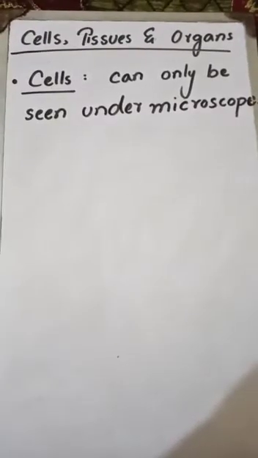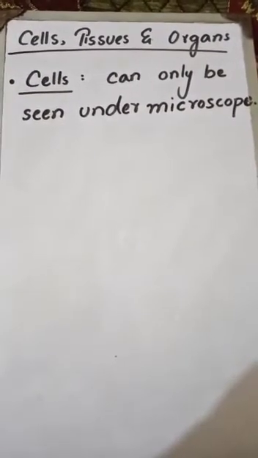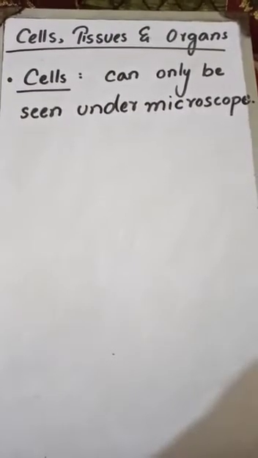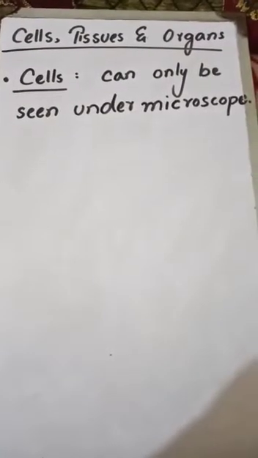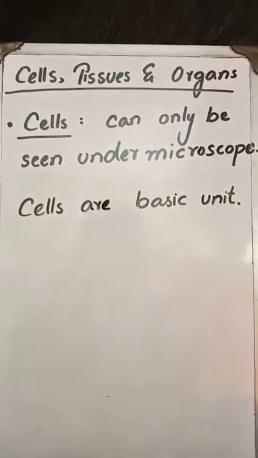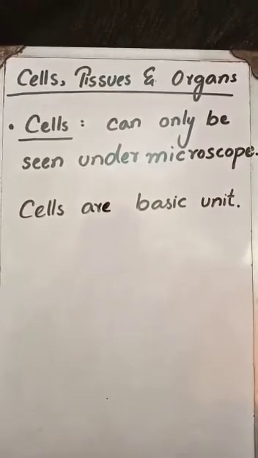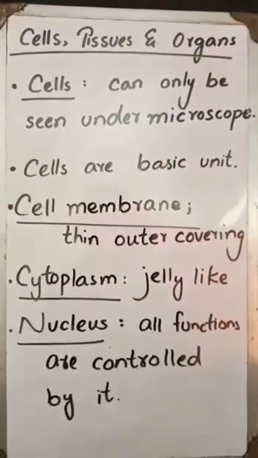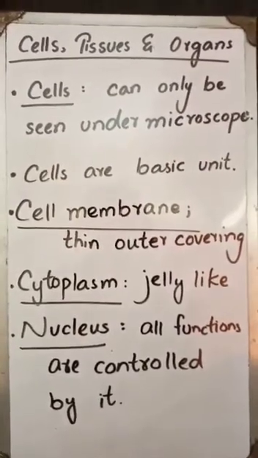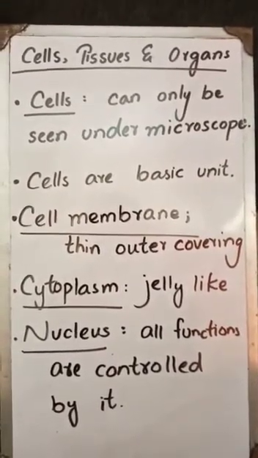There are some scientific terms used in this unit, like cells. The first definition of cells is that these can only be seen under a microscope. We cannot see them with the naked eye. Cells are the basic unit. The proper definition of cells is that all organisms, plants and animals, are made up of tiny units called cells. Although there are many different types of cells, all of which have different jobs, most cells have certain features in common. These certain features are as follows.